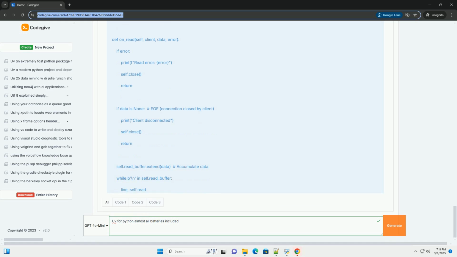Example: basic asynchronous server with uvloop and asyncio. Here's a simple example demonstrating an asynchronous server using uvloop and asyncio. Key points. We use asyncio.start_server to create an asynchronous server that listens on port 8888. The handle_connection coroutine is called for each new connection.